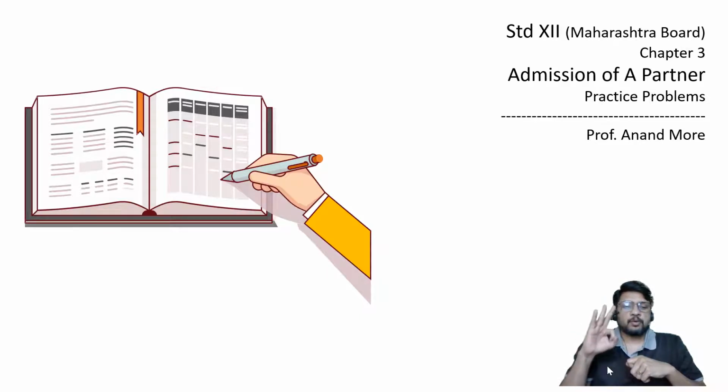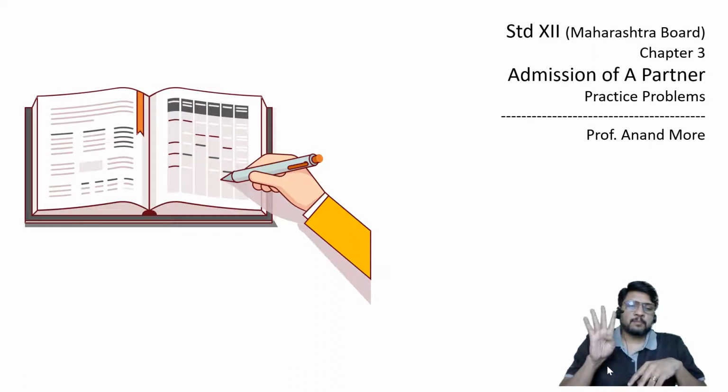Three questions are always required to be answered when it comes to step number 4. Step number 4 talks about treatment of goodwill. I hope you remember the 7 steps. First step, open necessary ledger accounts. Second step, transfer of assets and liabilities. Third step, capital brought in by new partner. Fourth step, treatment of goodwill. Fifth step, revaluation of assets and liabilities. Sixth step, close revaluation account, find out profit or loss, transfer it to old partners' capital in their old profit sharing ratio. And seventh step is close all other accounts and transfer it to balance sheet. The balance sheet should tally.